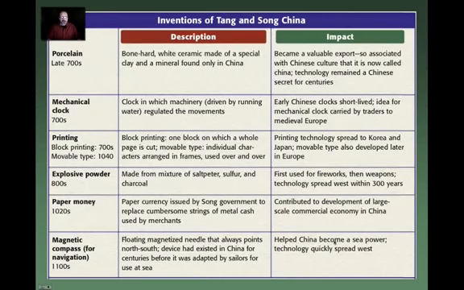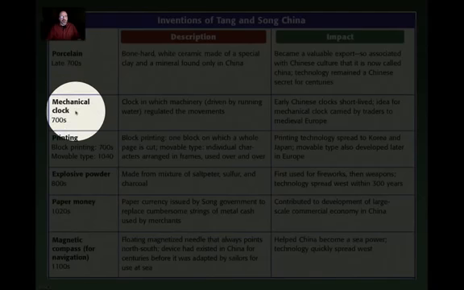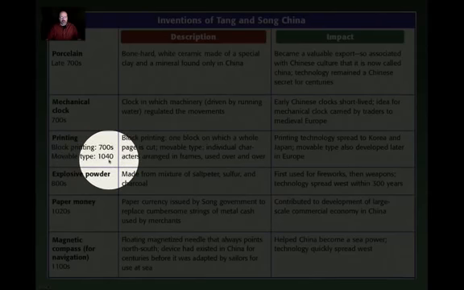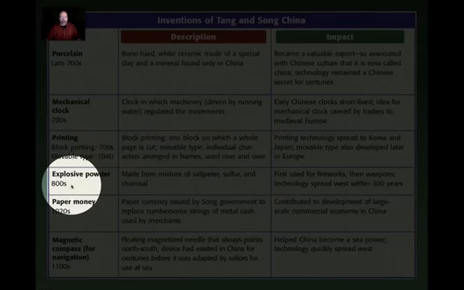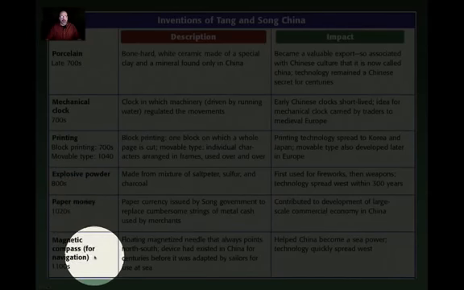So here's a chart. This chart is actually in your packet, and I want to make sure that you complete the one that's in your packet. There may be categories that are missing over here on the left-hand side. So we've got porcelain in the late 700s. We've got the mechanical clock in the 700s. We've got printing or block printing or movable type, both in the 700s and 1040. We've got explosive powder in the 800s, paper money in the 1020s, and then the magnetic compass, which would be used for navigation in the 1100s.